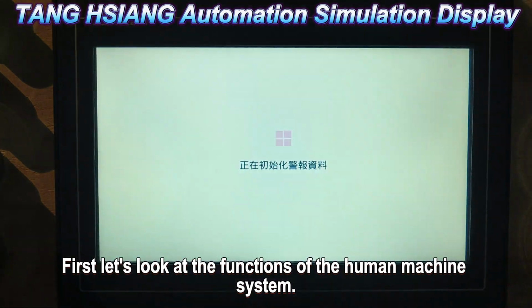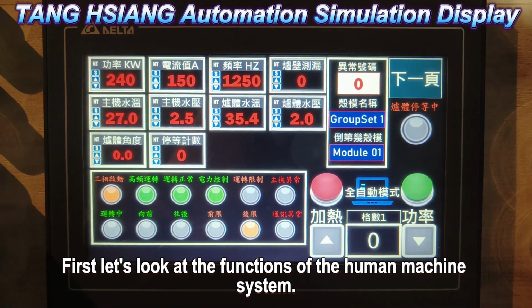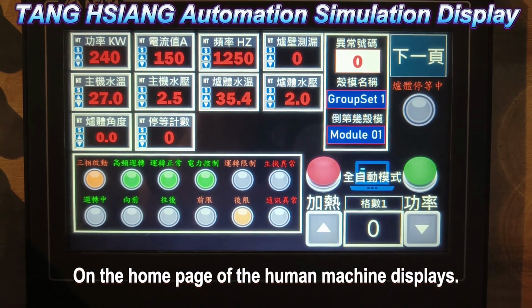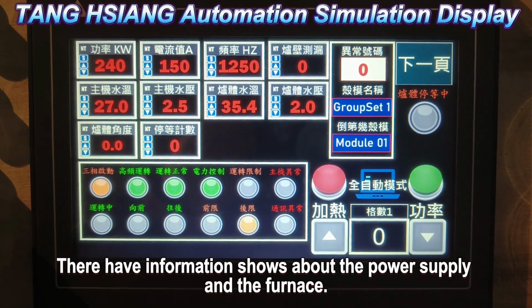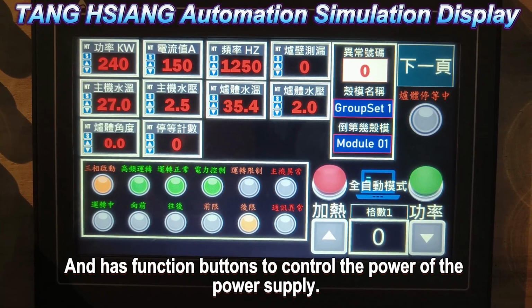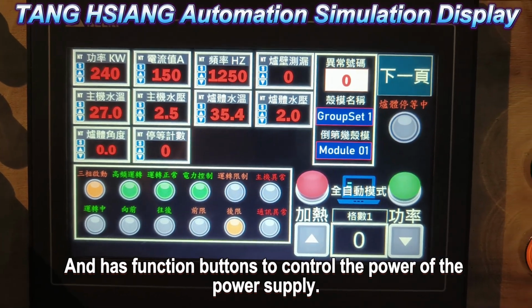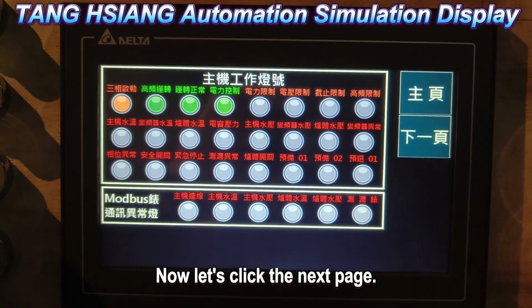First, let's look at the functions of the human machine system. On the home page of the human machine display, there is information about the power supply and the furnace, and function buttons to control the power of the power supply. Now, let's click the next page.